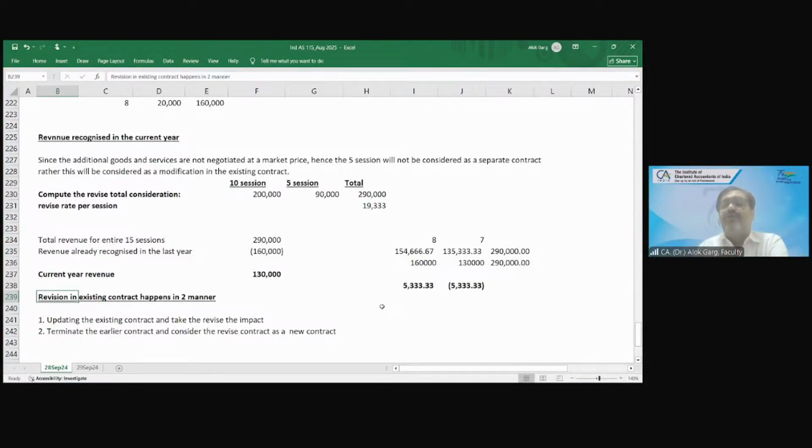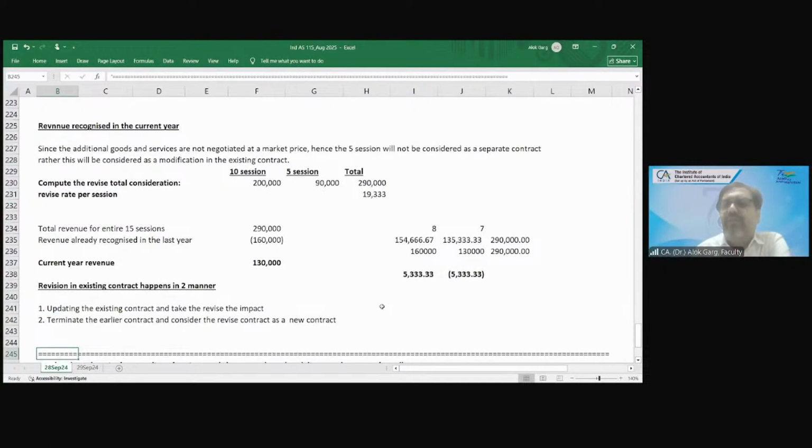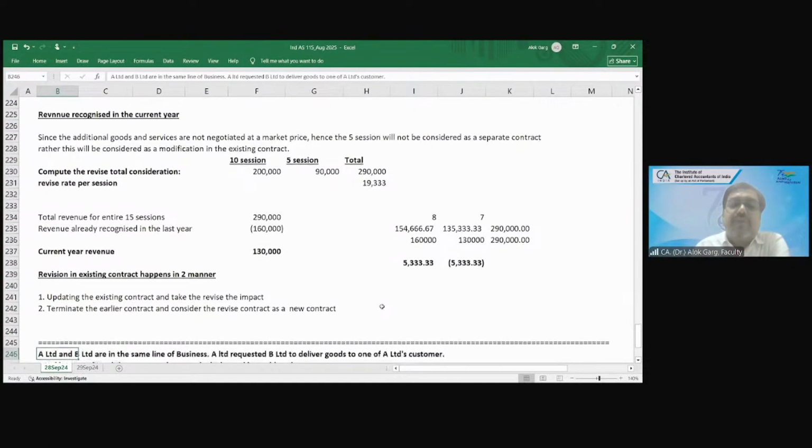Okay, so one for the recognition, which is customer account debit to revenue 135,333, and the second one is for reversal, again revenue account debit to customer 5333. Okay, net तो एंट्री क्या होगी? कस्टमर टू रेवेन्यू 130.